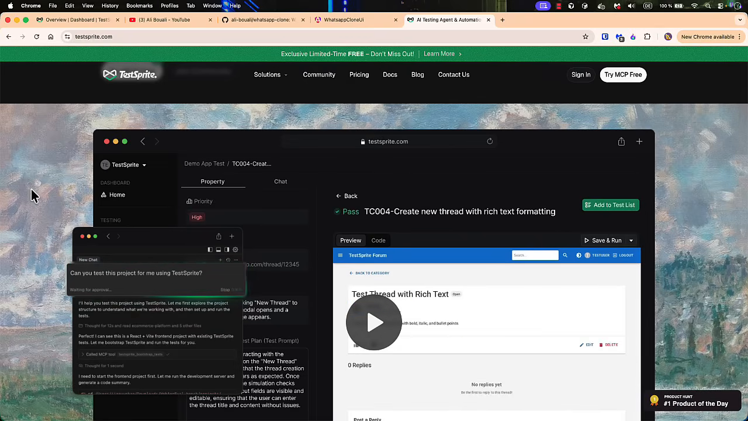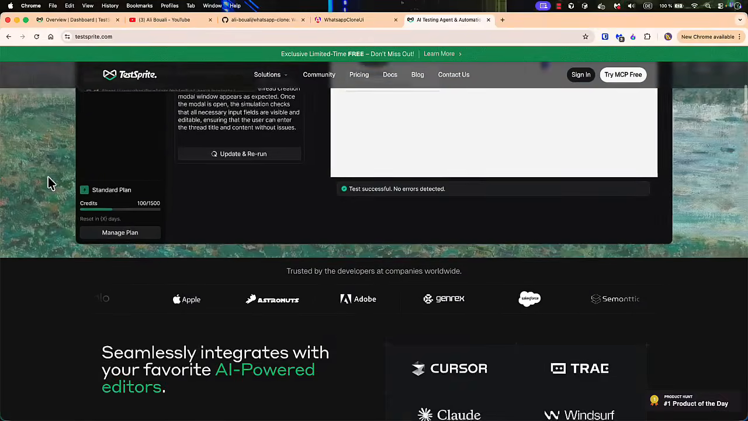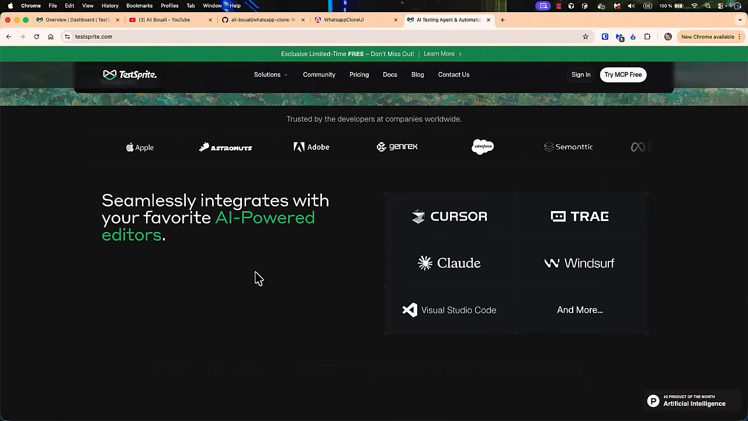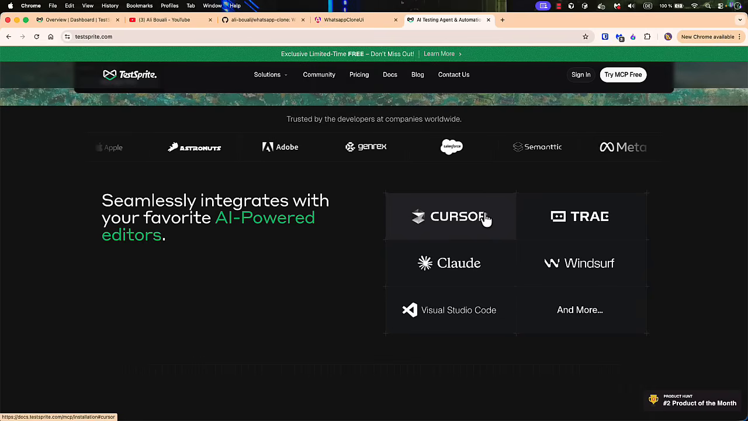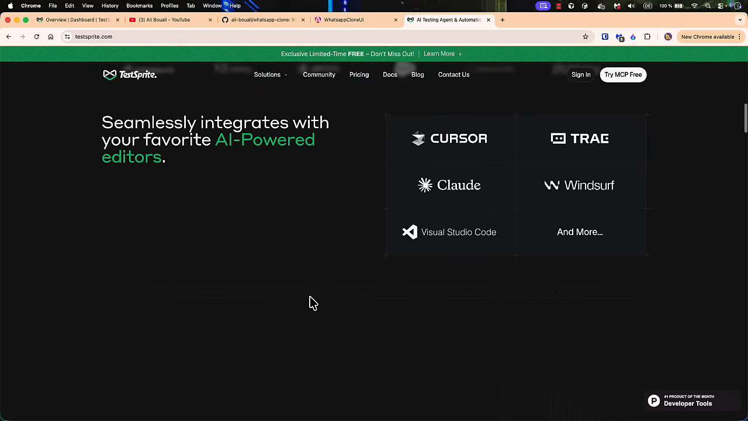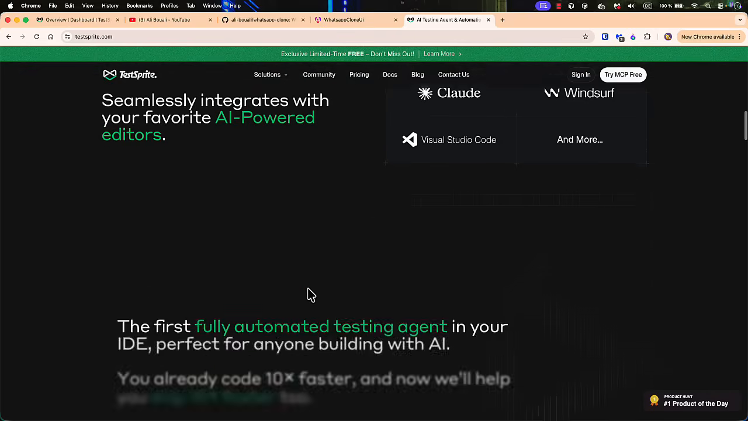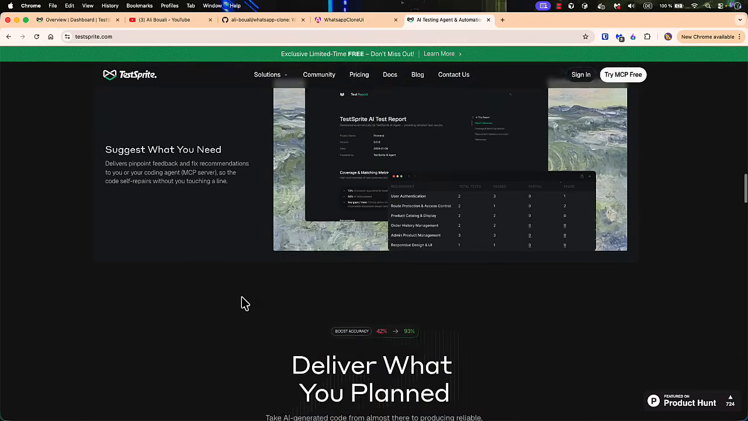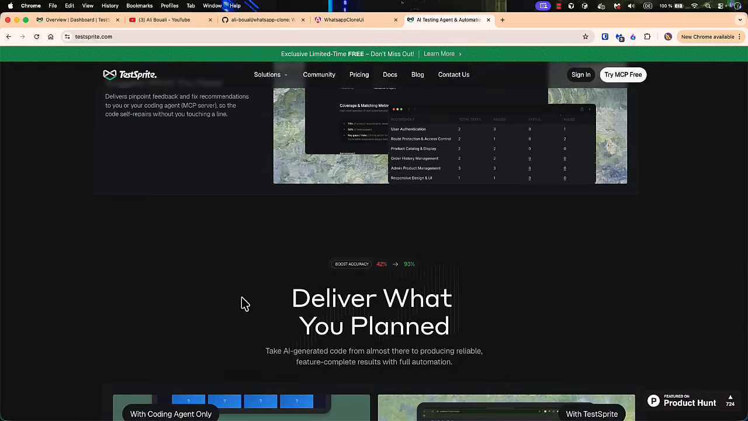This is the main dashboard of the TestSprite application, and it seamlessly integrates with your favorite AI-powered editor. It seamlessly integrates with Cursor. I will show you how. Trae, Claude, Windsurf, Visual Studio, and much more. It's an MCP server, and you can install it the way you want. All right. Also, it has so many features and we will start exploring that in the next few moments.